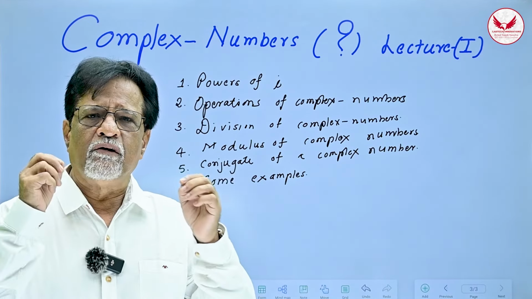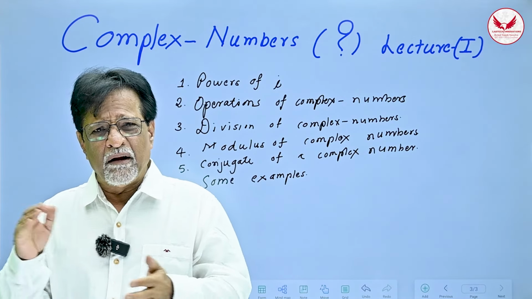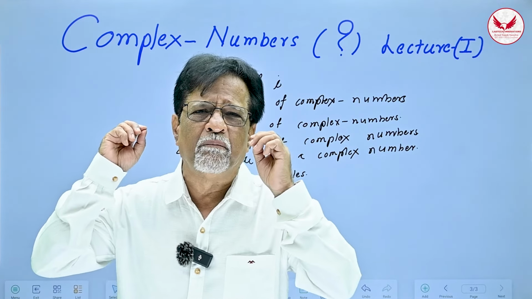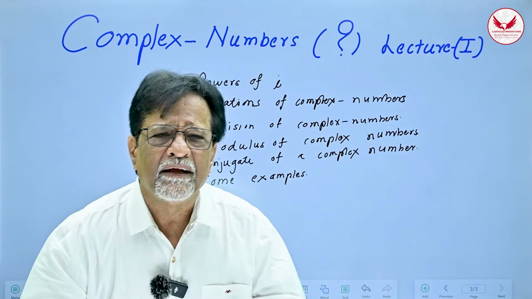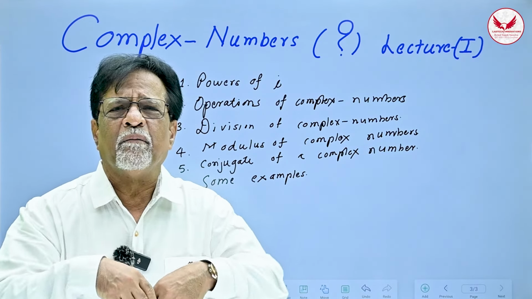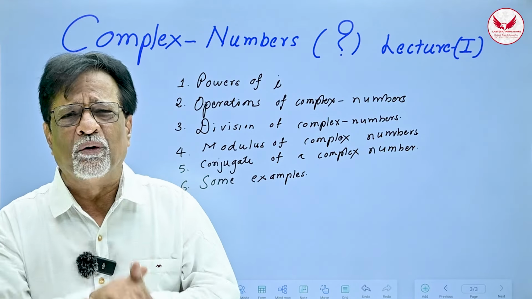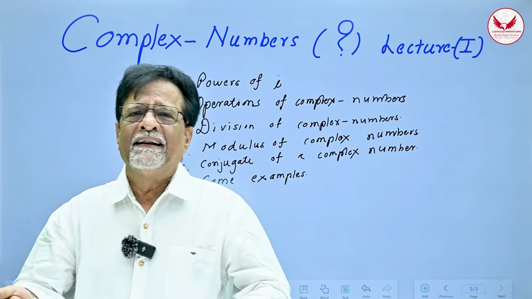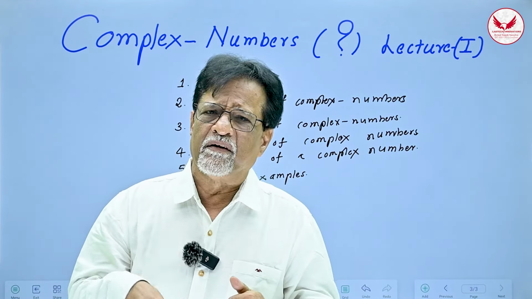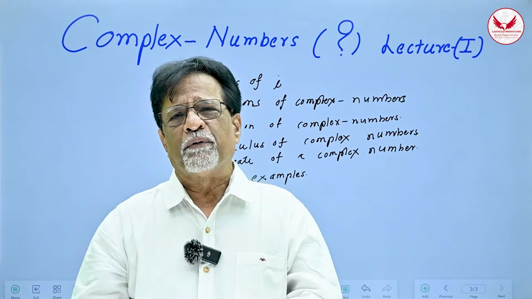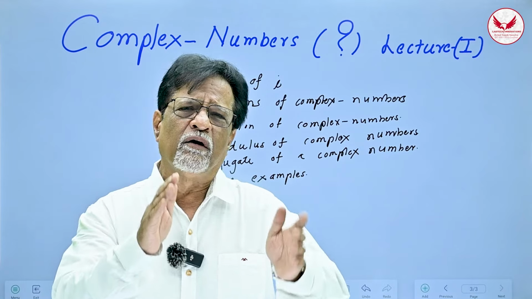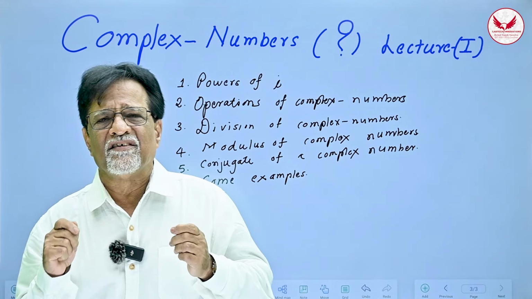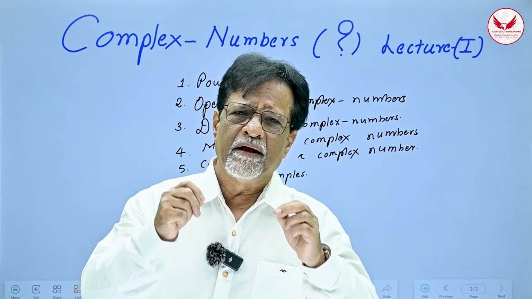Mathematicians all over the world have got only one game going on. Whenever they find numbers, they are always playing with numbers. The moment they introduce or create numbers, they want to add them, multiply them, divide them. So usual games that you know. So we'll be playing those games with complex numbers. That is called operations on complex numbers. Then we'll be finding out certain more things about complex numbers called the conjugate of a complex number, what are its properties, and what is the thing called the modulus of a complex number, and all these things will be covered. And then I'll illustrate all these concepts with the help of some simple, very elementary examples.